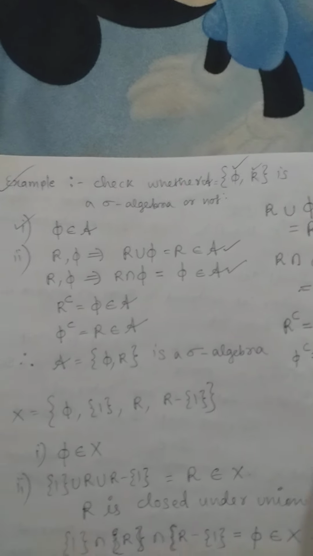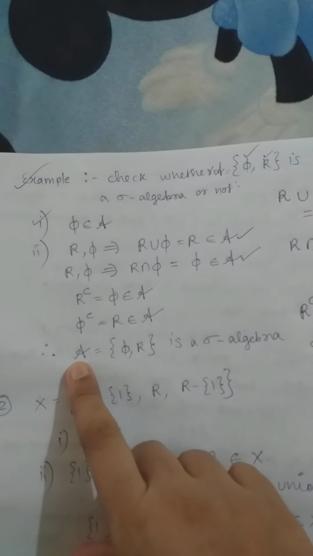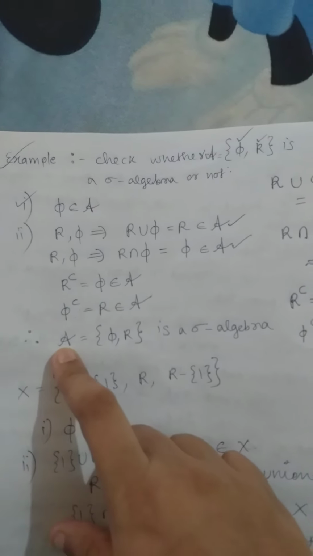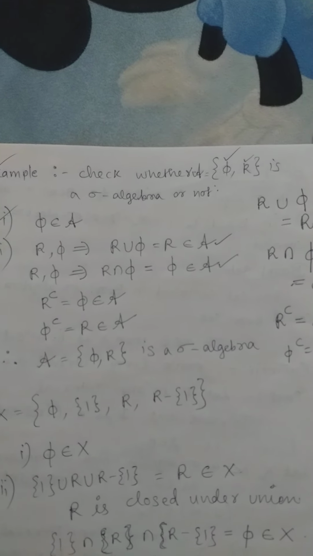So what can I conclude here? I can conclude that since this script A satisfies all the properties of a sigma algebra, we can say that this given set is a sigma algebra. Have you all understood now?